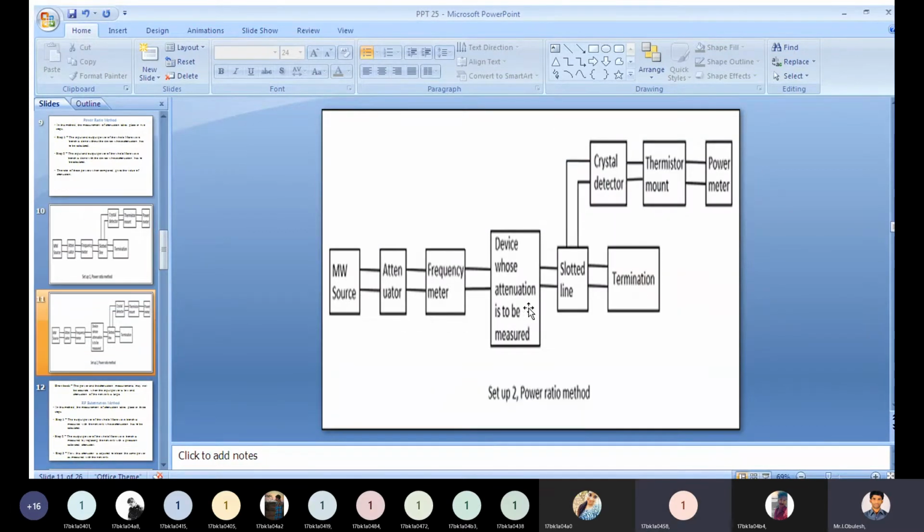This is step 1. Here we have microwave source, attenuator, frequency meter, and the device whose attenuation is to be measured. We are adding this between these two blocks. In the previous slides, we don't have the device between these two blocks. This is step 2.